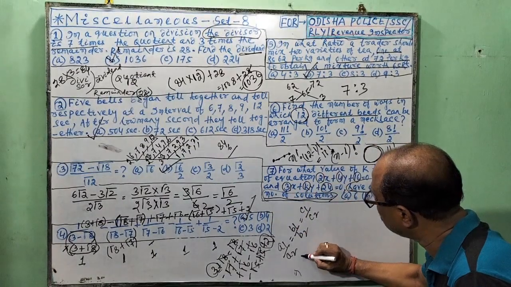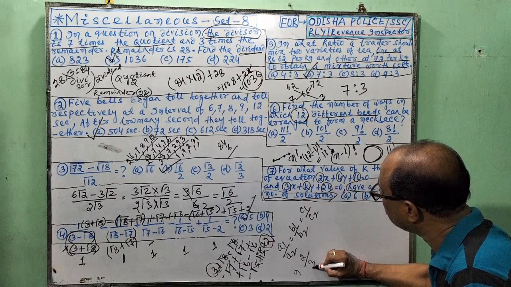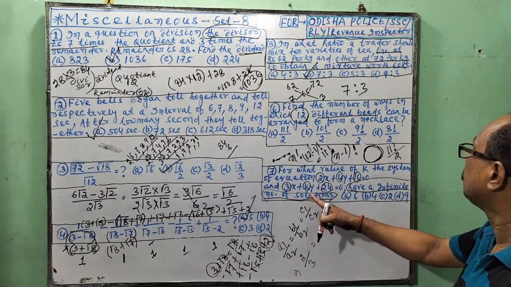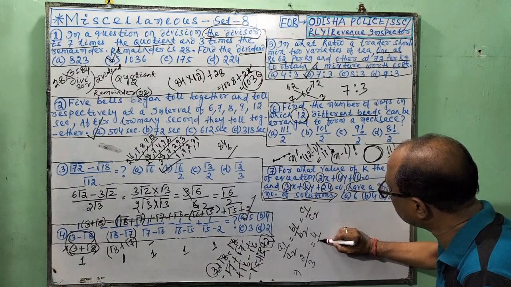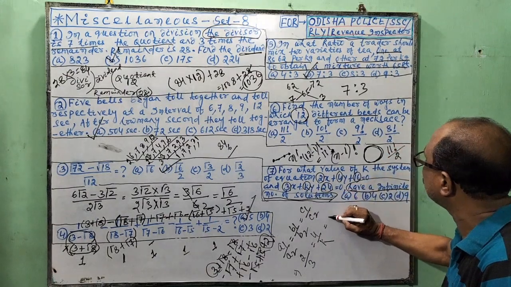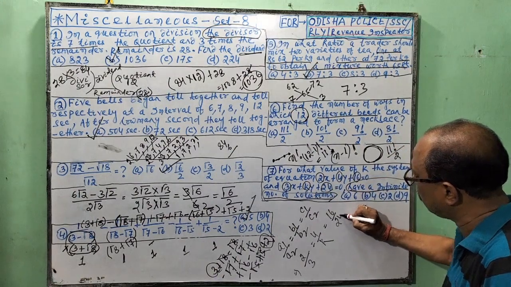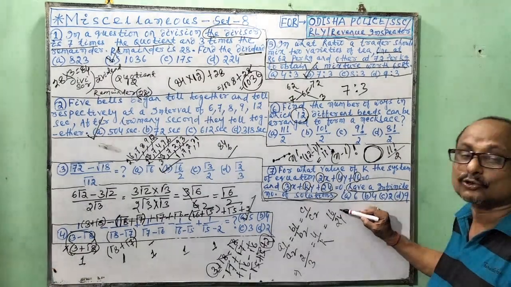2 by where is A2? 3 is equal to where is B1? 4, B2 K, where is K? B2? C1 by C2, 16 by 24. Look here, this is 2 by 3, this is also 2 by 3.